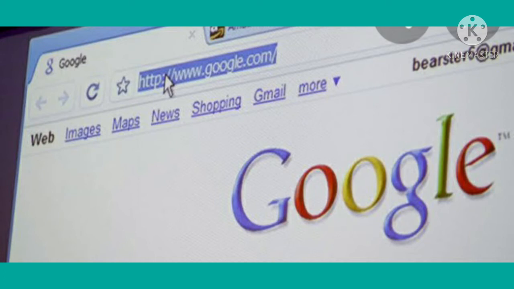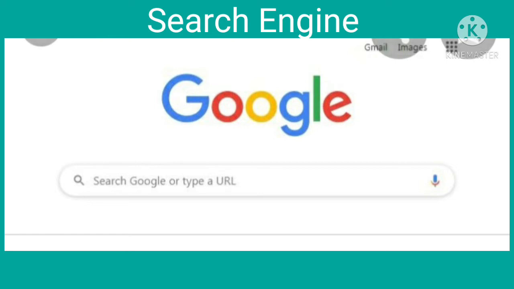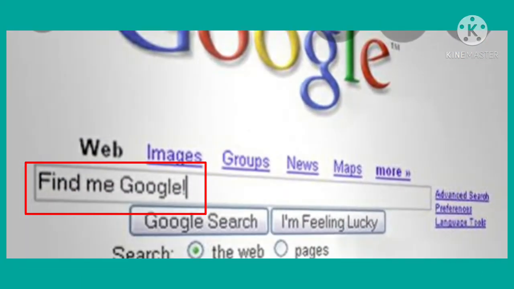But if you want to search for some particular information, then we use a search engine. A search engine is also a website, but it does not have any information of its own. When you type a keyword on the search box, what will happen? It will show you a list of websites related to the keyword that you have entered.